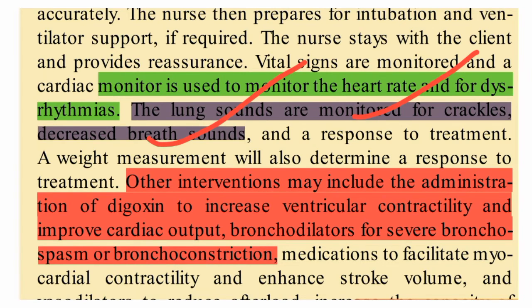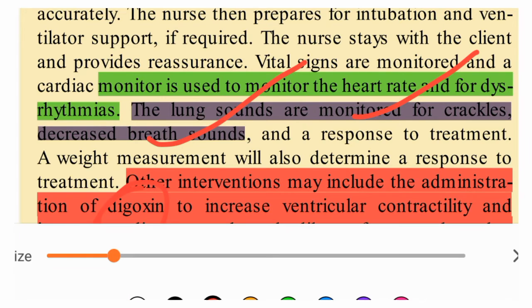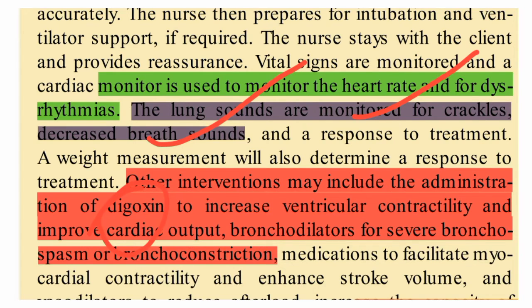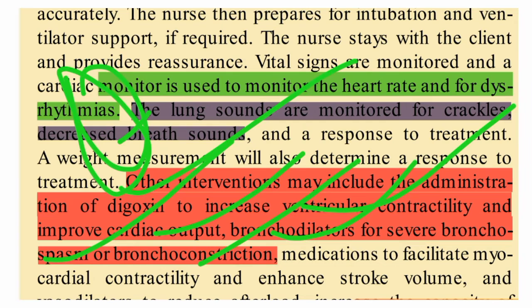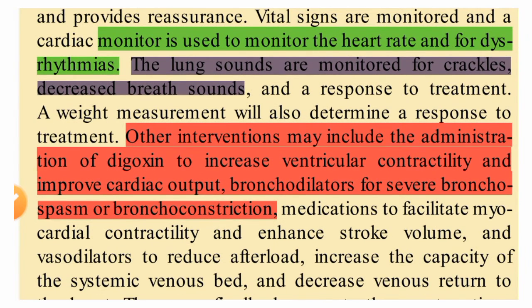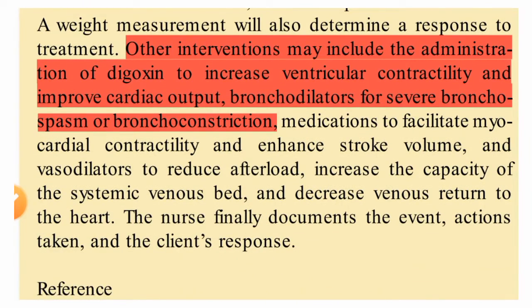Other interventions may include administration of digoxin. In other interventions, we can administer digoxin to increase ventricular contractility and improve cardiac output. Bronchodilators also can be given for severe bronchospasm and bronchoconstriction. In this condition bronchoconstriction will be there, so for that we can give bronchodilators like salbutamol, and digoxin to increase cardiac output and ventricular contractility if prescribed. So these are the main things we need to do.